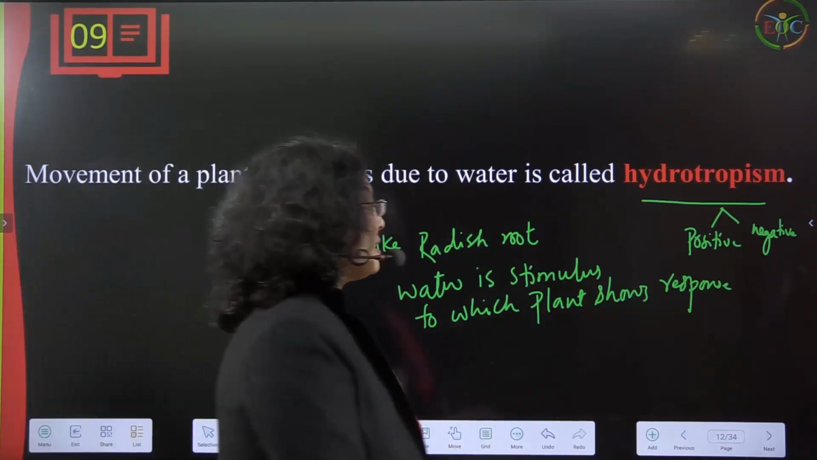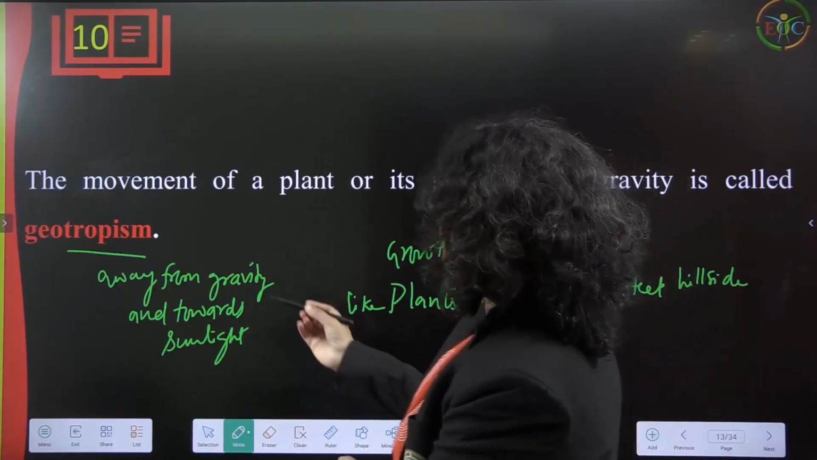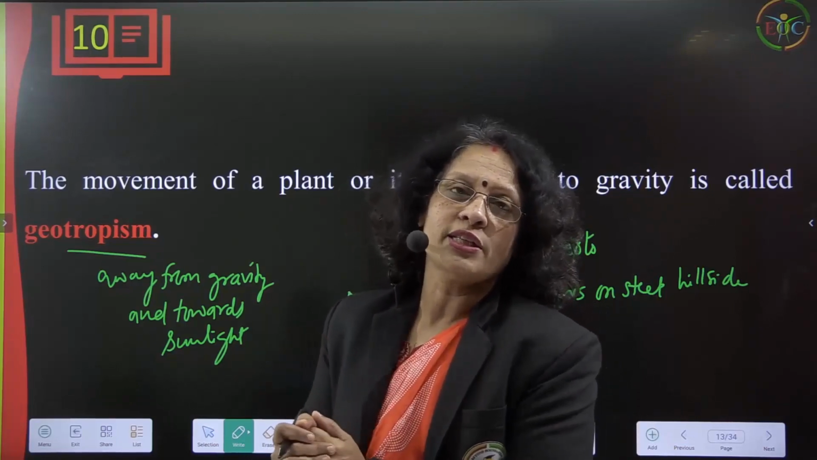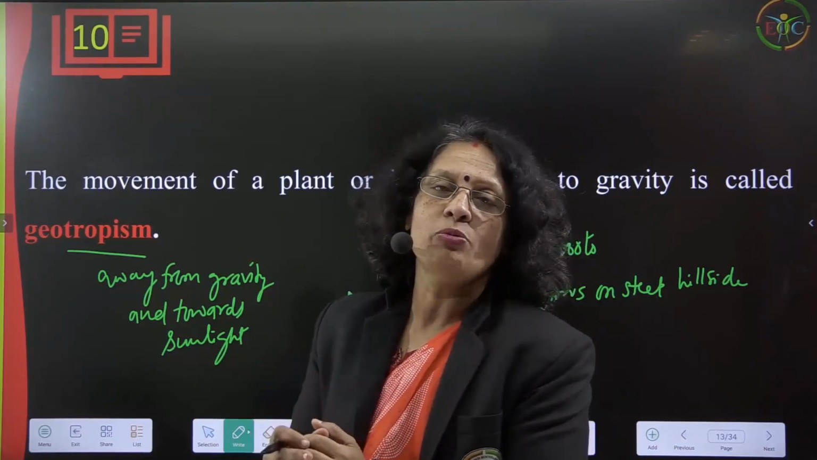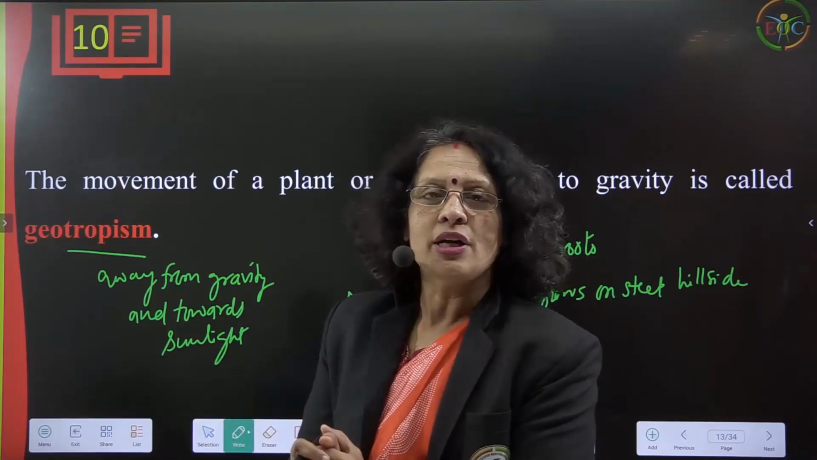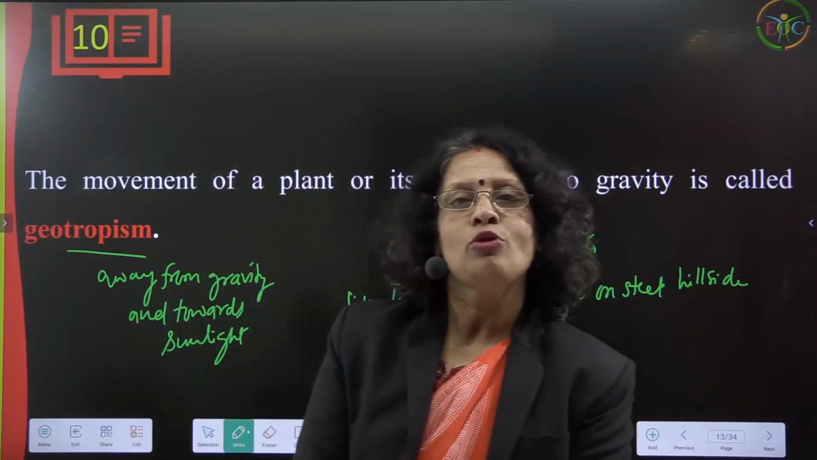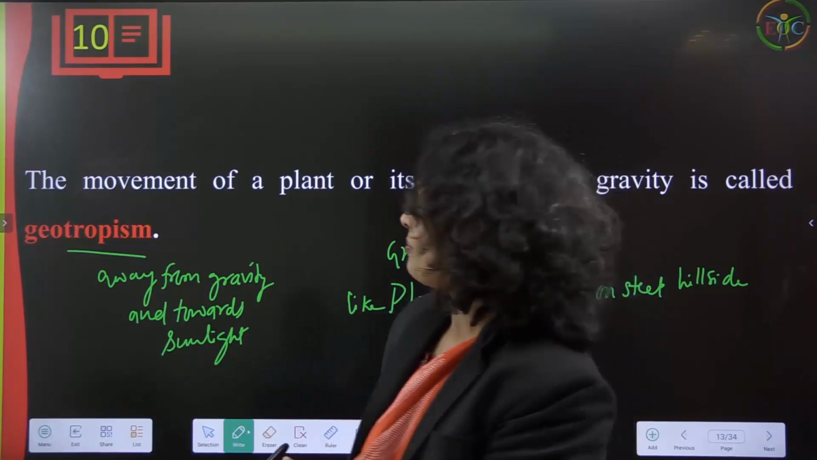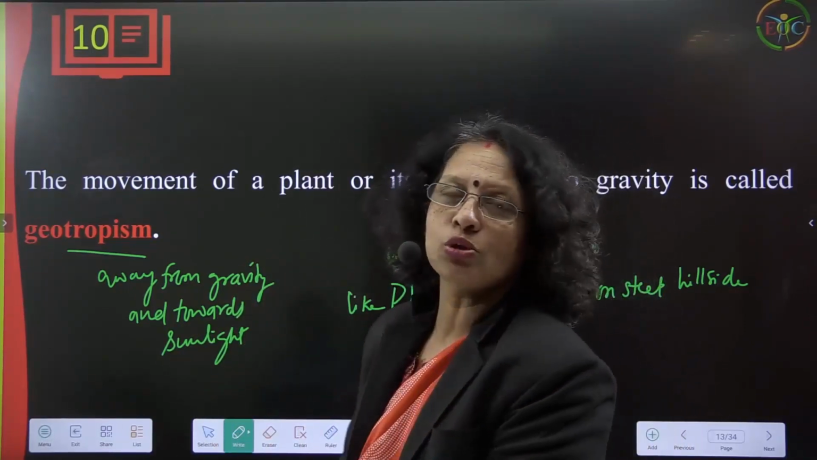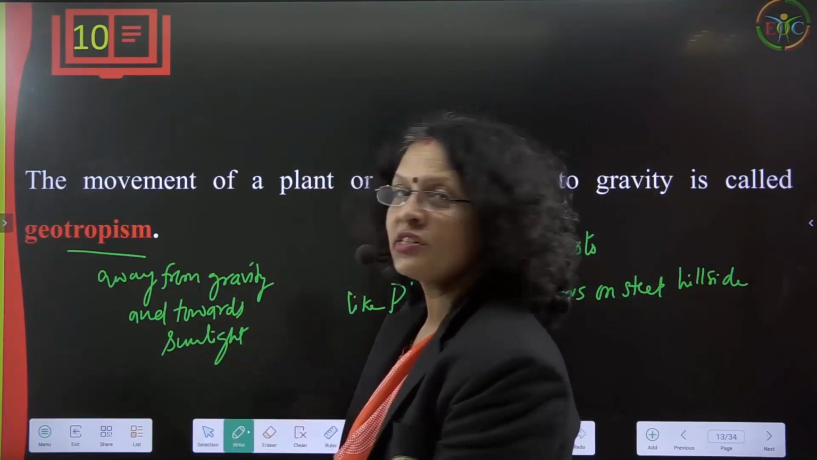Okay, so sometimes we can see here, like if we talk about the hilltop. What is happening is the water scarcity is there, but the plants will start growing, the roots will start growing in the direction of that. So that is positive hydrotropism. And when it goes away from water, it is negative hydrotropism. The movement of a plant or its parts due to gravity is called geotropism. What is geotropism? Away from gravity and towards the sunlight.